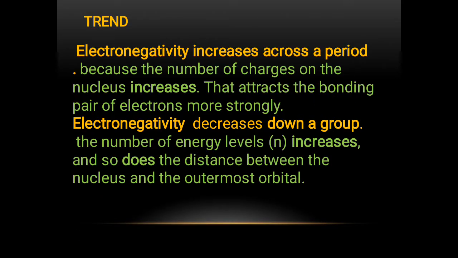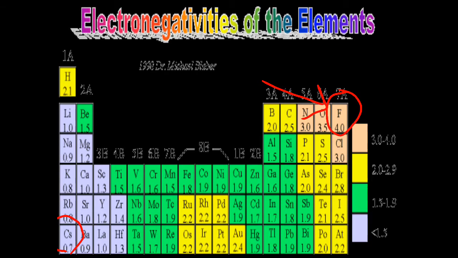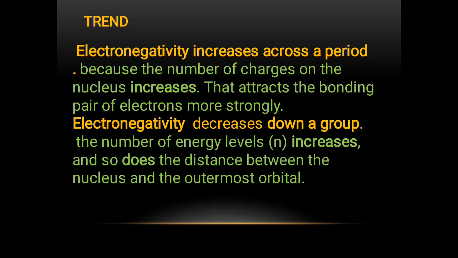Now we see the trend: how and why the values change across the periodic table. First, electronegativity increases across a period. When we go from left to right in a periodic table, why is the value increasing? Because the number of charges on the nucleus is increasing, and that attracts the bonding pair towards itself more strongly.